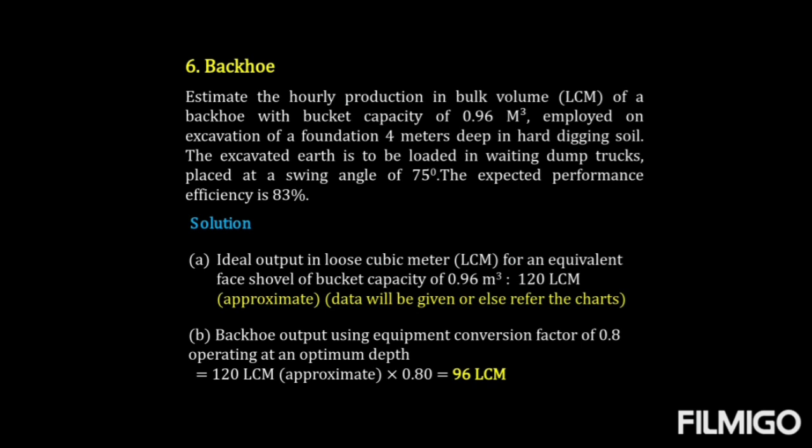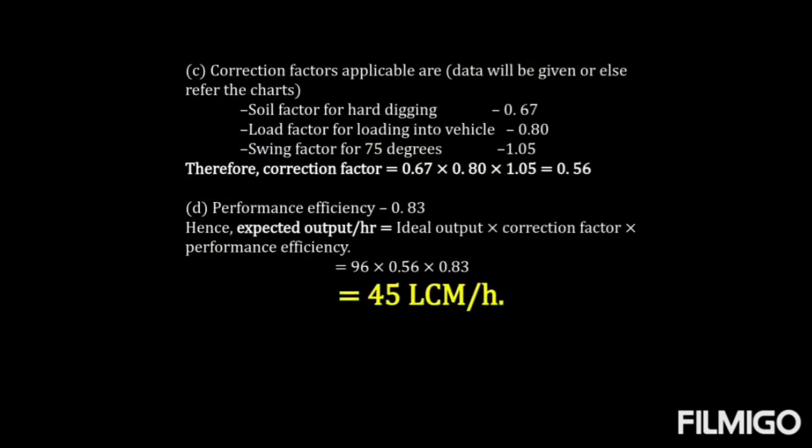Now what we have to do is the backhoe output using the equipment conversion factor, which is 0.8 operating at a minimum depth. So it is 120 LCM into 0.8, that comes to 96 LCM.